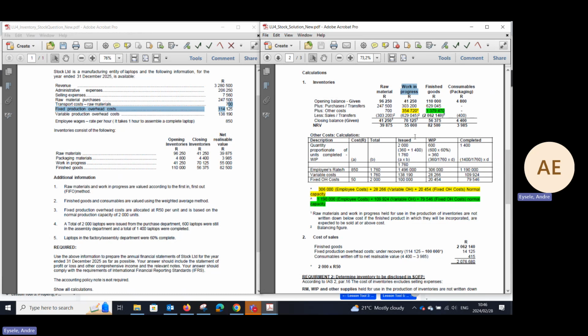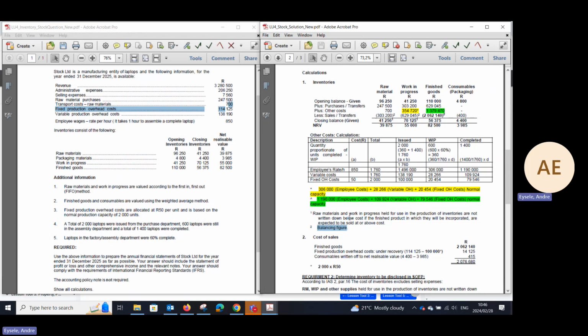And that is why you will see that this figure 303,200 is the balancing figure. How do we get 303,200? Well, you say 96,250 plus 247,500 plus 700 less 41,250. That is the cost of raw materials that we need to transfer to the following department. Okay, and that is 303,200. That is the balancing figure as we indicated to you here.